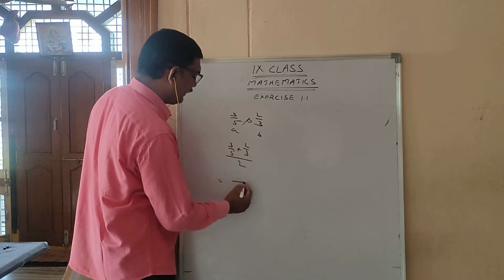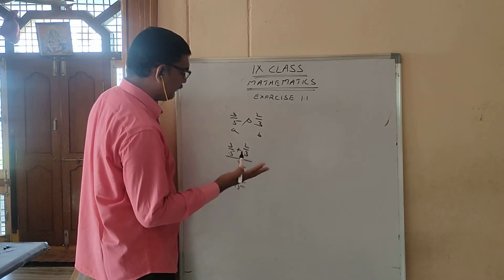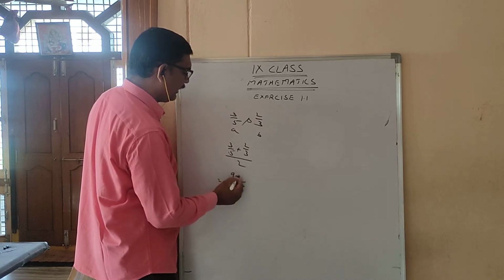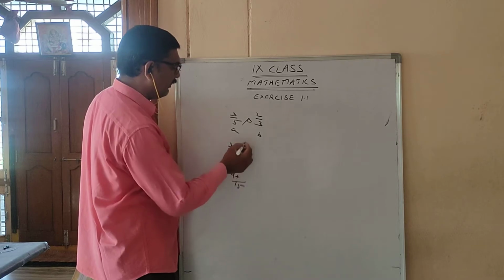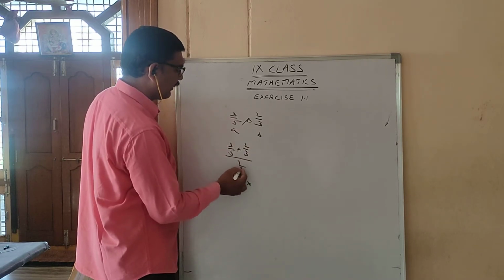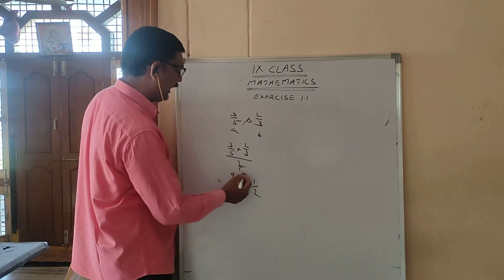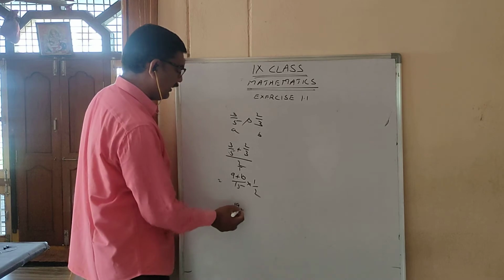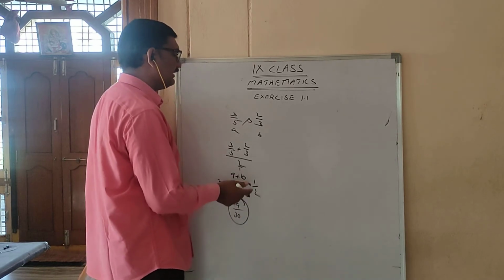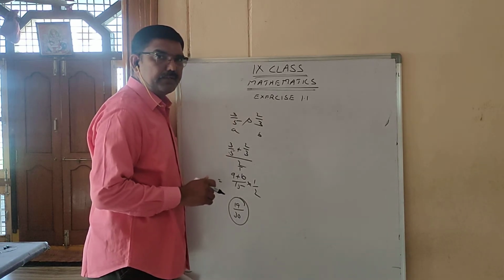LCM for 5 and 3 is 15. If you read the 5 table, how many times will it go? 3 times. 3 5s are 15, so 3 3s are 9. If you read the 3 table, how many times will it go? 5 times. 5 2s are 10. This 2 by 1, if it goes to the numerator, it becomes 1 by 2. 9 plus 10, 19. 15 2s are 30. So 19 by 30 is one rational number between A and B.